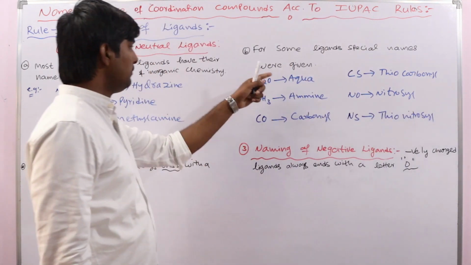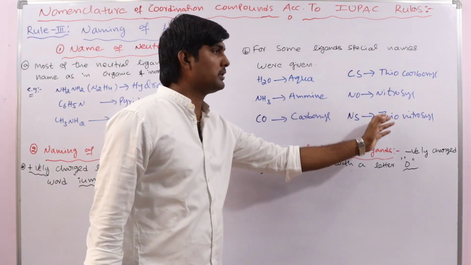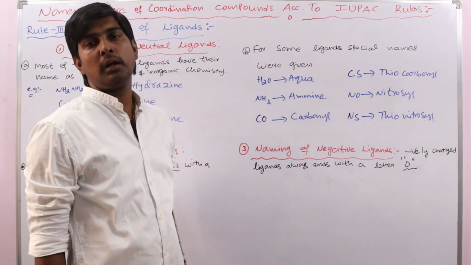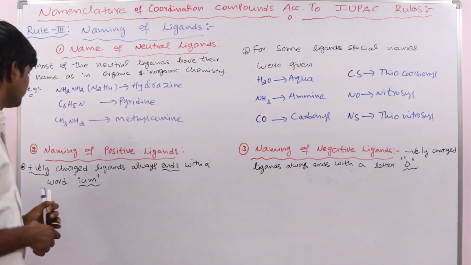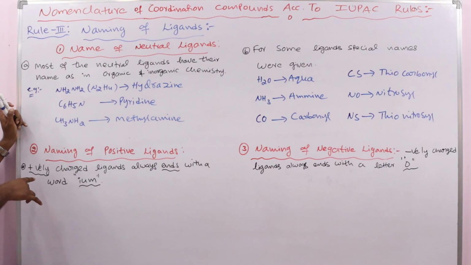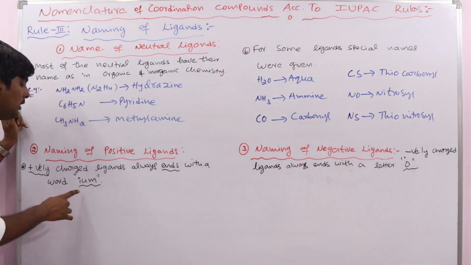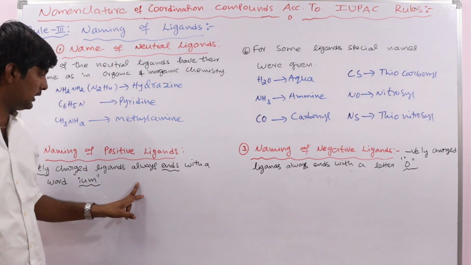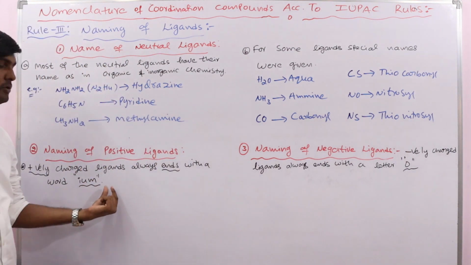Okay, so for some neutral ligands special names were given. So these are some examples. Already we discussed all the neutral ligands in the classification of ligands. There you can see. Okay, next, naming of positive ligands. Okay, so any positively charged ligand's name always ends with the word IUM.